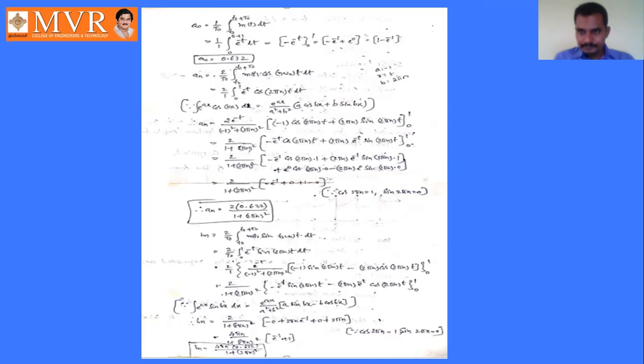Replace the formula in this expression. So an equals 2 into e power minus t by a square plus b square. Here a is minus 1, so a square is 1, and b is 2 pi n. This is minus 1 e power minus at, cos bt, where b value is 2 pi n. So a square plus b square into e power minus t, cos 2 pi n t plus 2 pi n into sin 2 pi n t, with the limits 0 and 1.